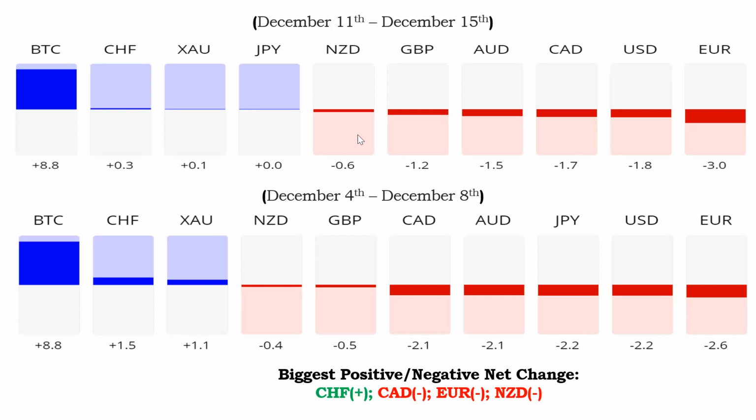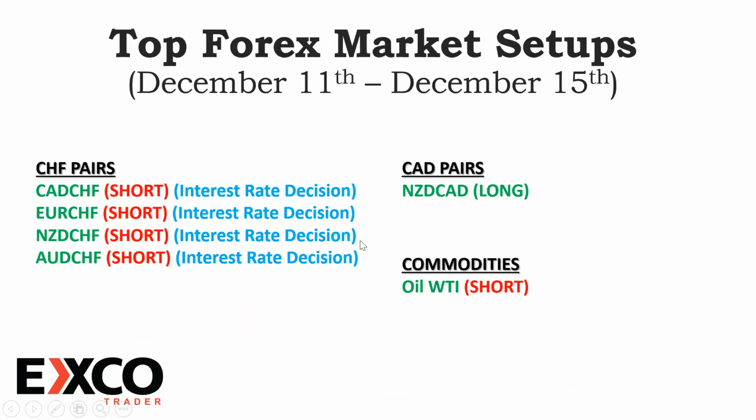But I will walk you through what the technicals are saying, because in this case, the strategy will either be to go in and out before the interest rate decisions, or trade the fake outs after the interest rate decisions. So what I'm looking at trading first is the Swiss franc pairs, and my best pair really is still Canadian dollar Swiss franc. This will be the best pair I will be looking to trade. Last week it ranged all through, so I want to believe maybe this week we will have a little bit of volatility in the market.